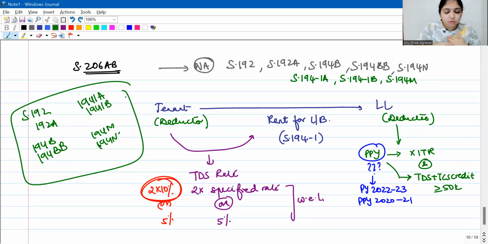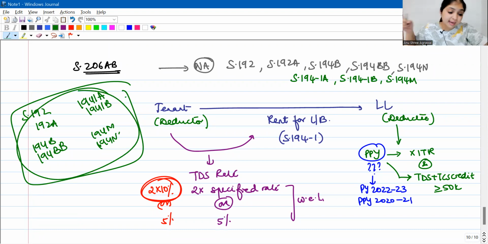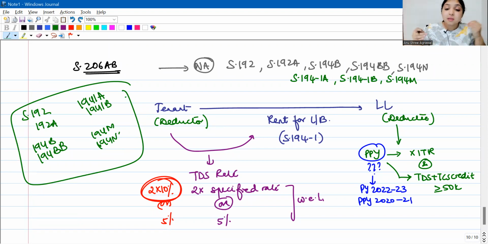One quick revision. I am deducting tax. I am the deductor. Before deducting tax, other than these 8 sections, any other section, if I am deducting tax, before deducting, I should check whether my deductee 2 years back, did he file his return?